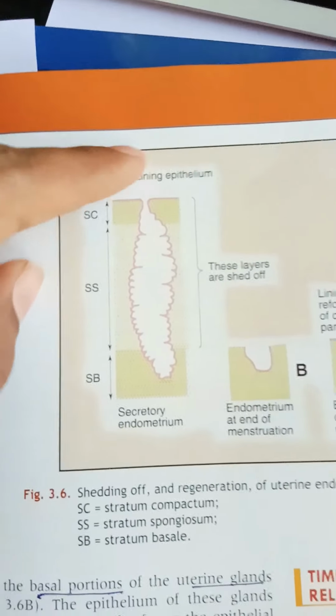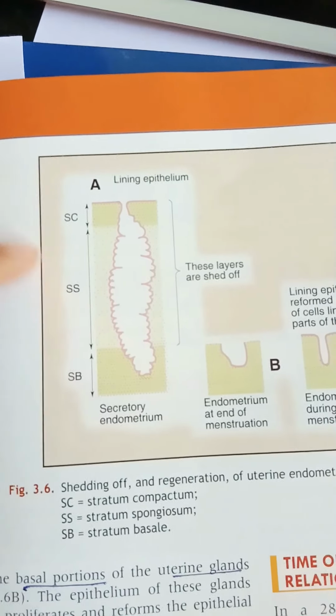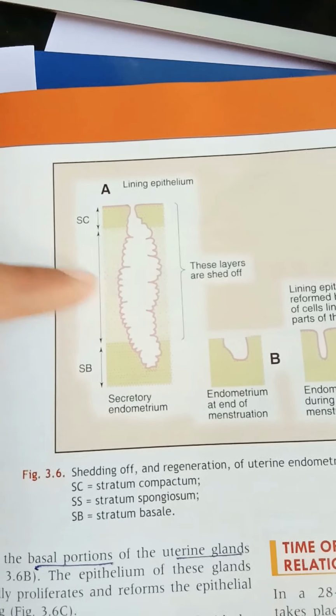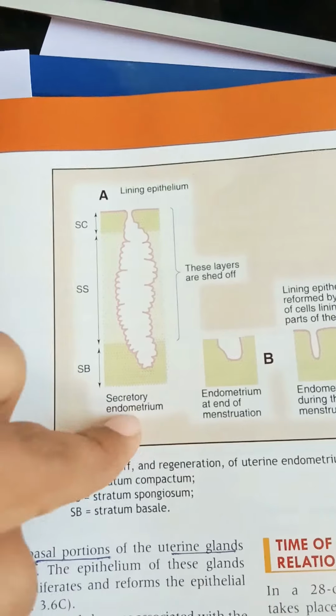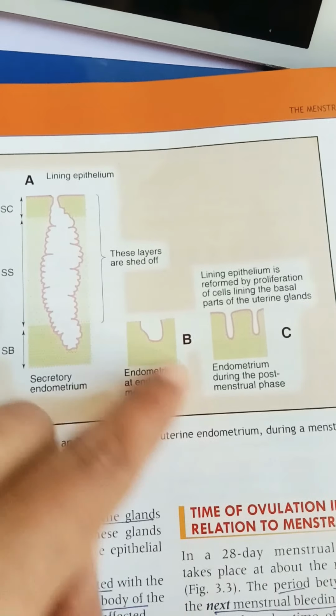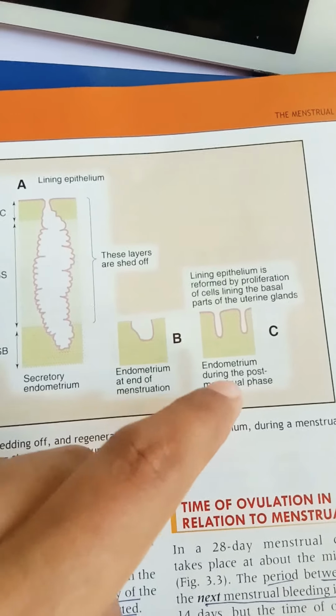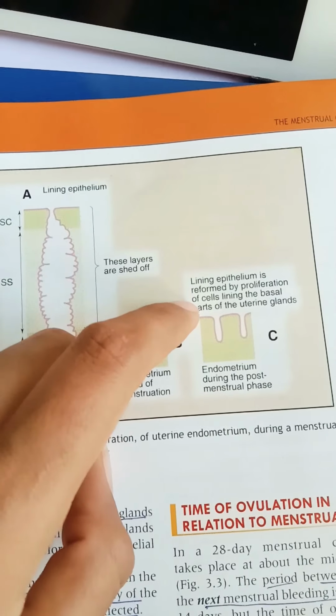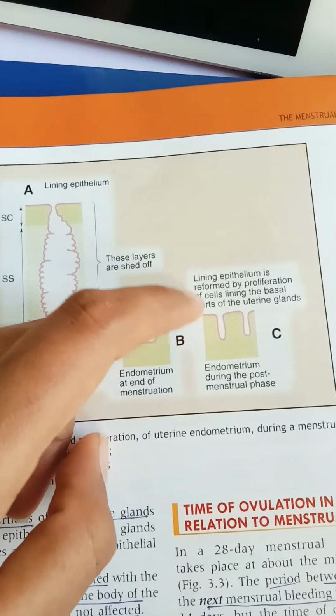So you can see this is the lining epithelium, these layers are shed off. So only till spongiosum, but basale never. So this is secretory endometrium at the end of menstruation, and endometrium during the post-menstruation phase. The lining epithelium is reformed by proliferation of cells lining the basal parts of the uterine gland. So now here we are completing almost every diagram of the textbook so that you can understand easily.